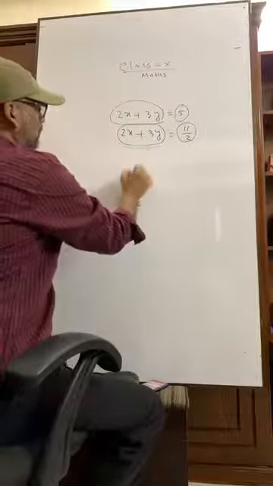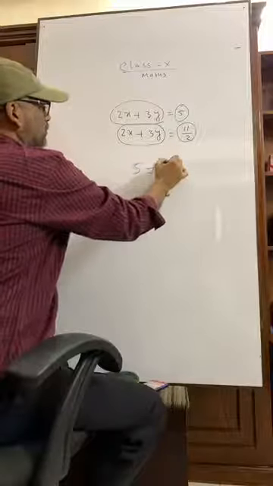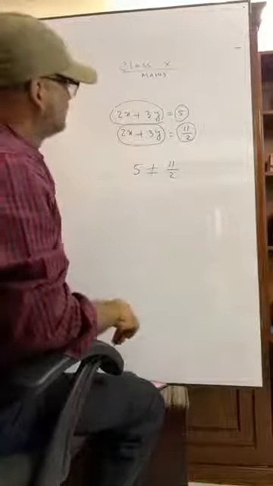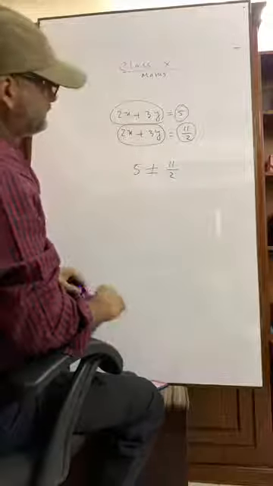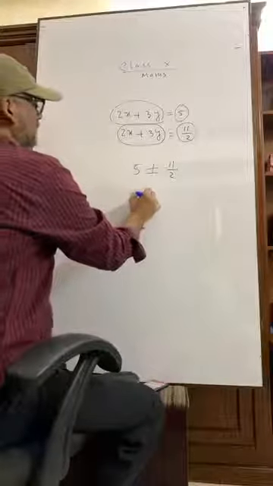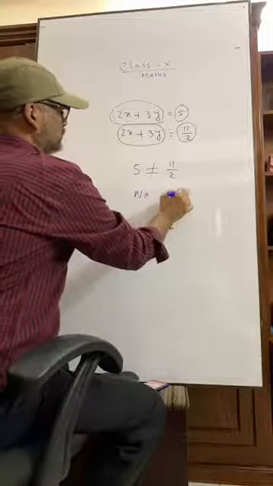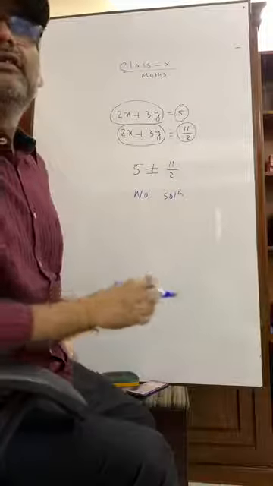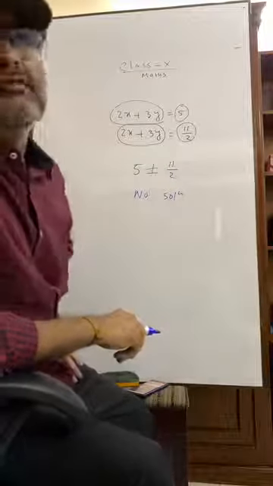But we know 5 is not equal to 11 by 2. This is absurd, right? So there is no solution. And if there is no solution, then they are inconsistent.